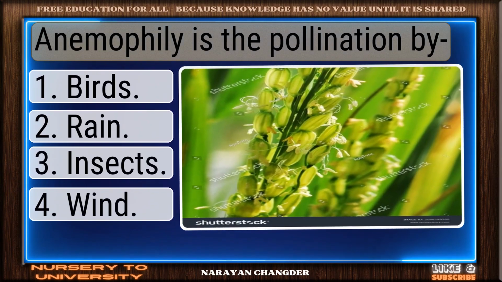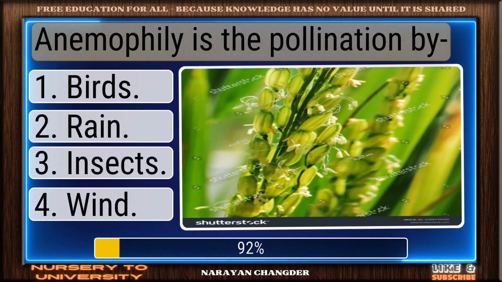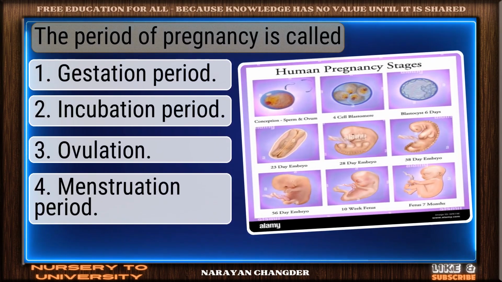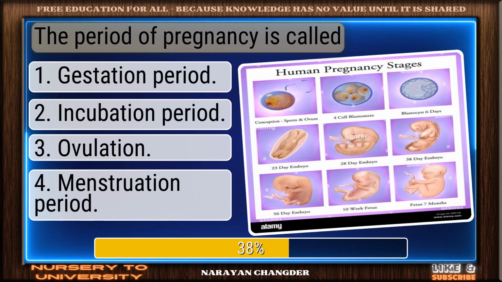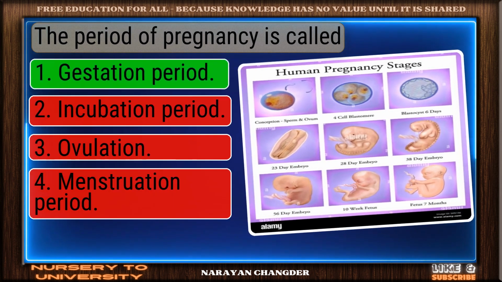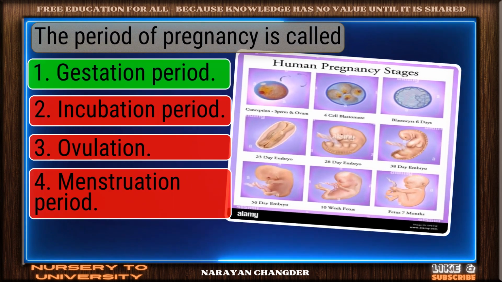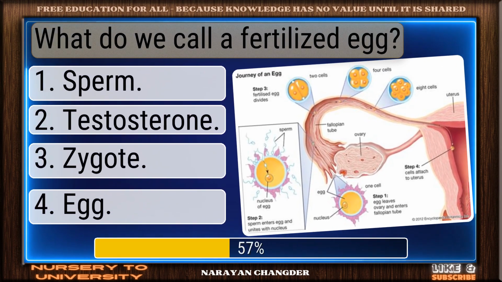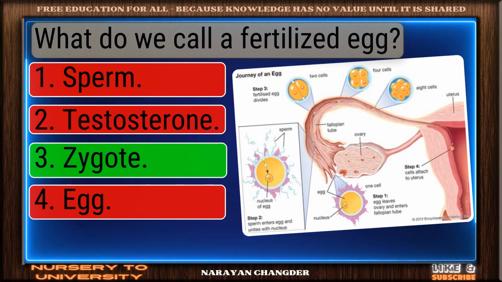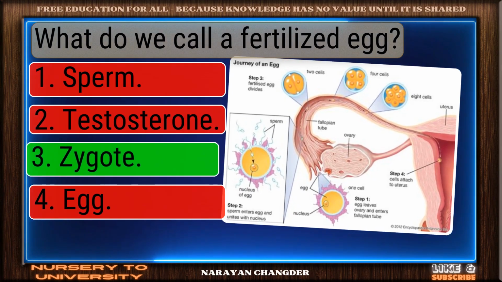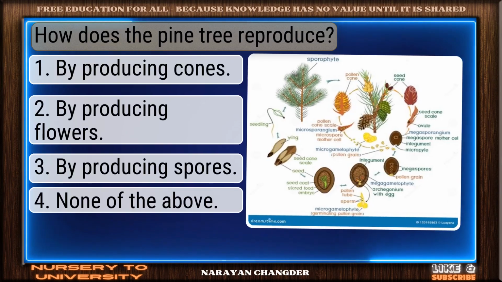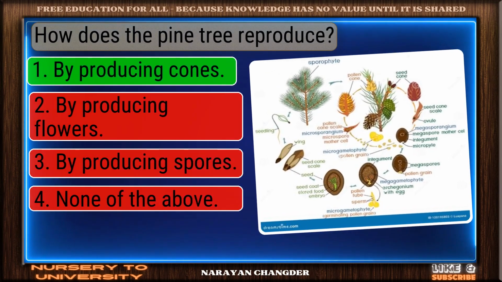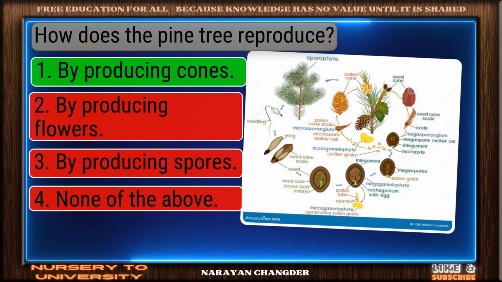Anemophily is the pollination by. On track. Wind is the correct answer. The period of pregnancy is called. Exactly. Gestation period makes sense. What do we call a fertilized egg? Nice work. You chose zygote and it is correct. How does the pine tree reproduce? Right choice. By producing cones is the best answer.